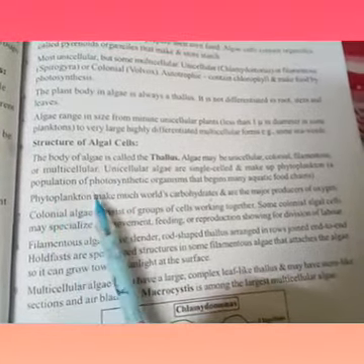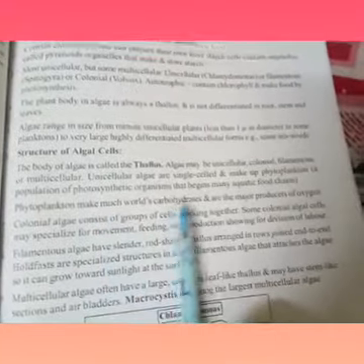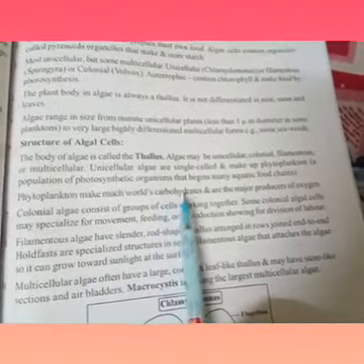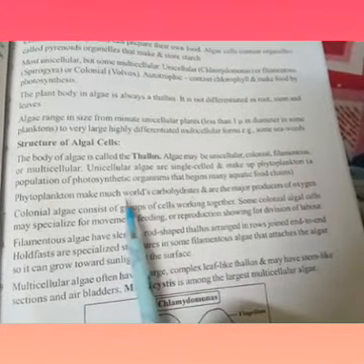Phytoplankton make much of the world's carbohydrates and are the major producers of oxygen.